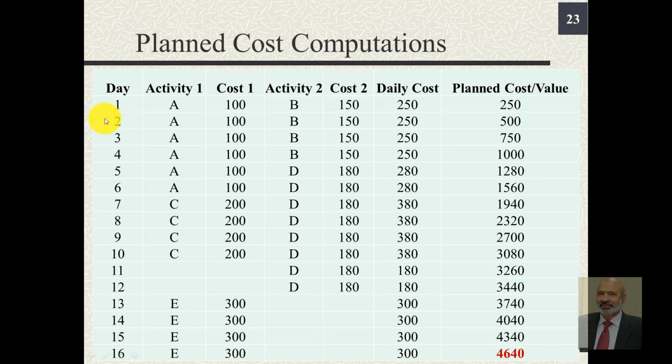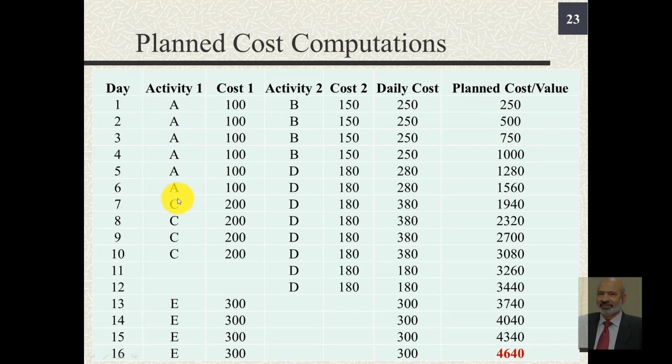Let us see how we compute these. Here are the planned cost computations. We compute these on a day-to-day basis. On day 1, we can start with 2 activities, activity A as well as activity B, and these columns indicate the cost per day for the associated activity. For A it is $100, for B it is $150. So on day 1 we end up spending $250. Likewise on day 2, 3, 4, this is the cumulative expense.